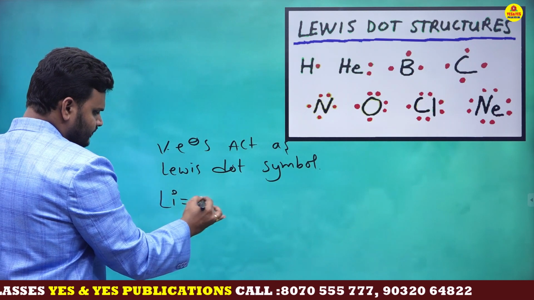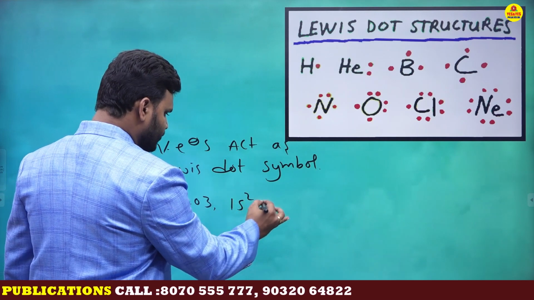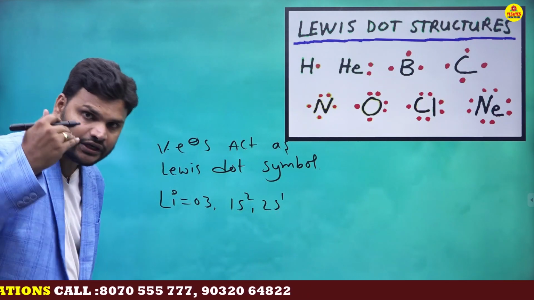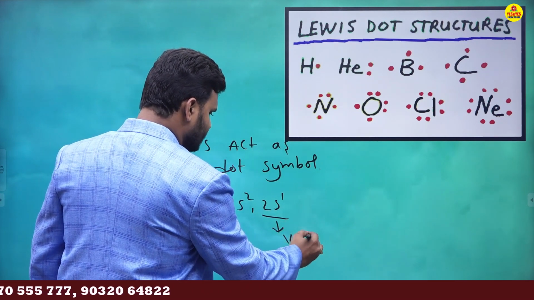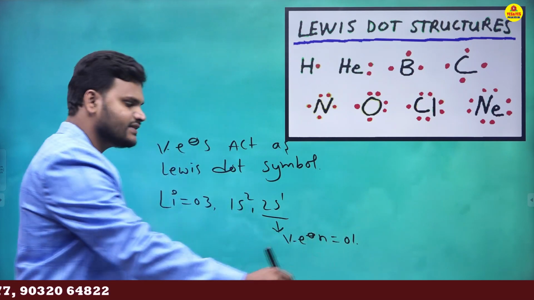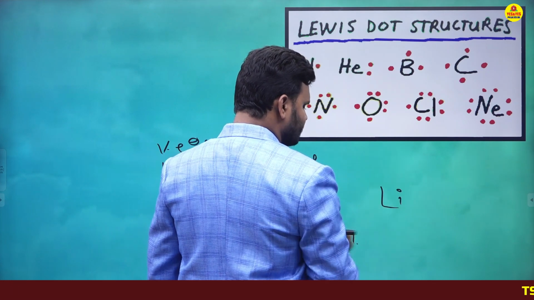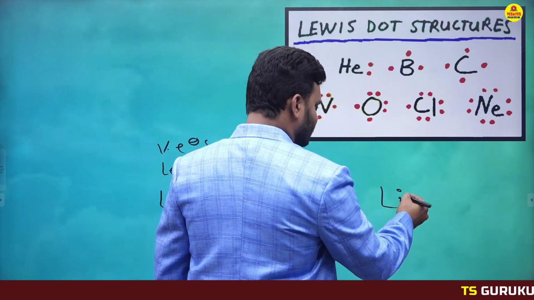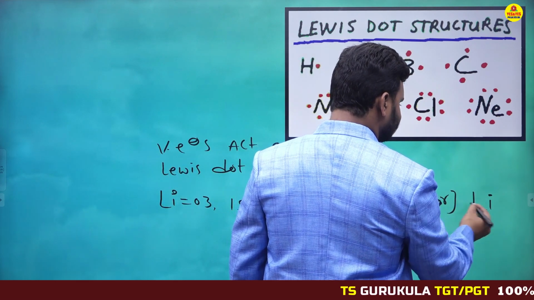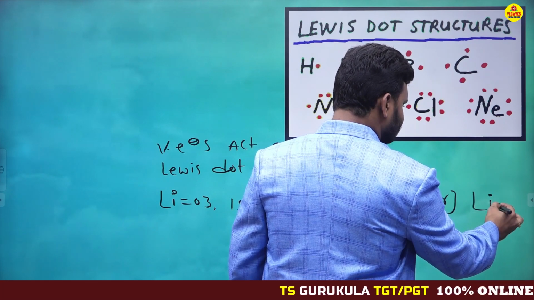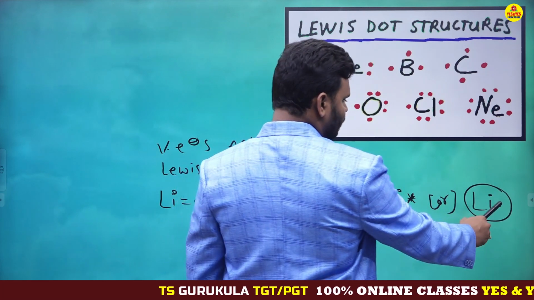Lithium, atomic number 3. First you need to write the electronic configuration 1s2 2s1. Then you need to select the valency electrons. So here, how many valency electrons? Only one valency electron. That is indicated by only one dot. You can represent it like this, otherwise you can simply represent it like this. It is better to write like this. So one valency electron means one dot.